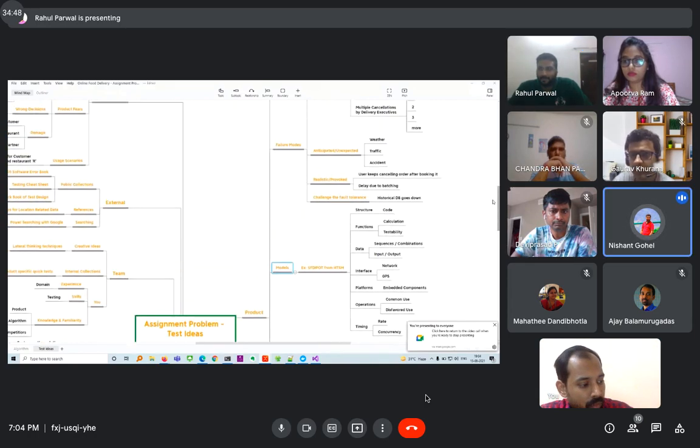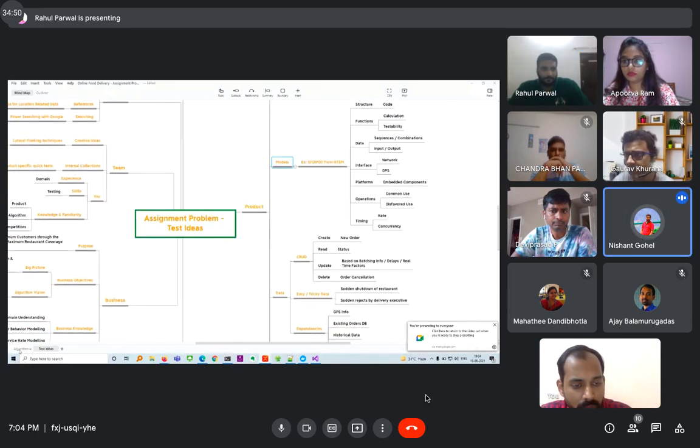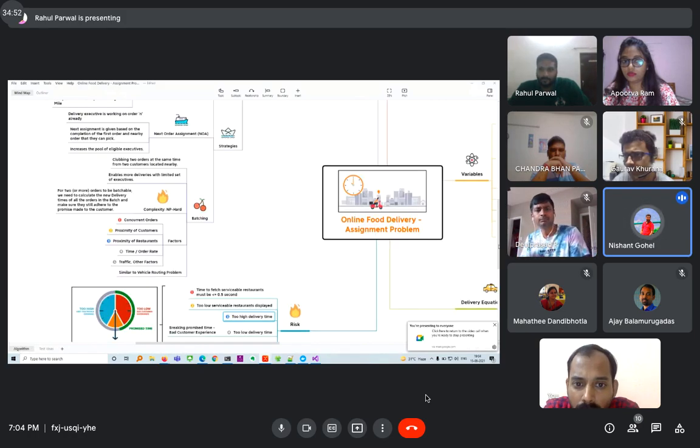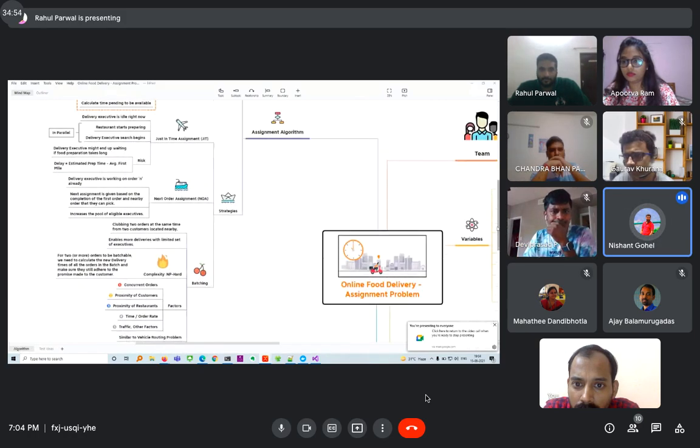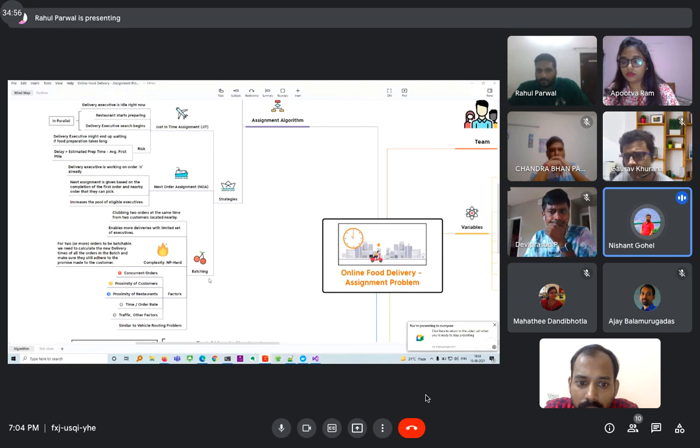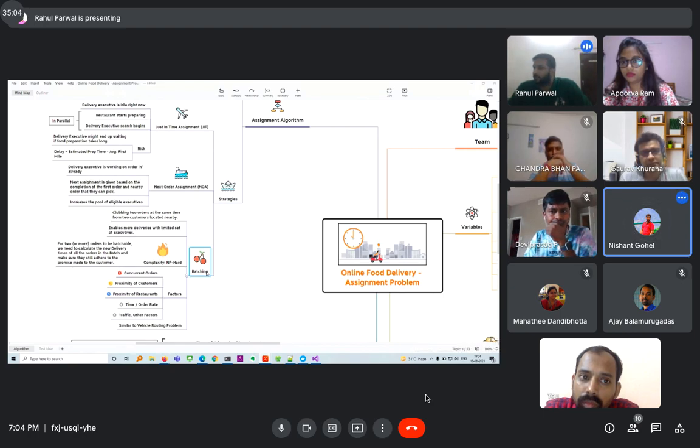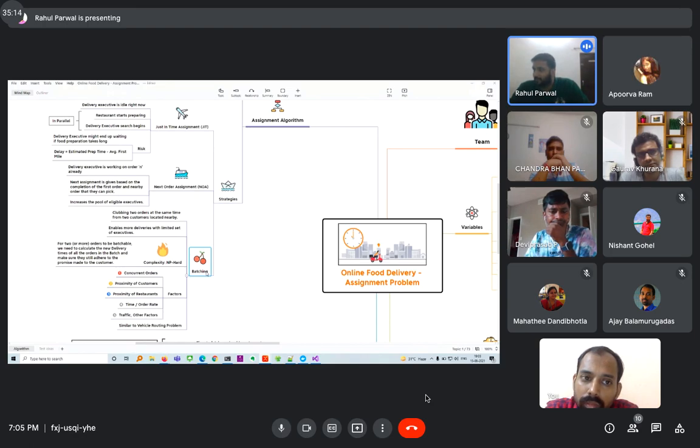I have one more question, Rahul. As per my understanding, there are 3 different apps: one restaurants are using, one the delivery guy has, and one the customer has. So how are they going to sync the data between these 3 apps? Okay, so Nishant, actually we have only studied from the algorithm point of view. I think what you are asking is from the application point of view and how they are syncing the data. So we have actually not done that.